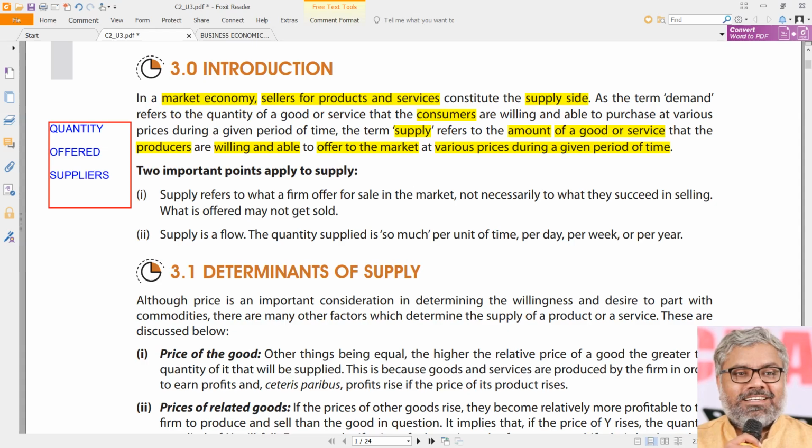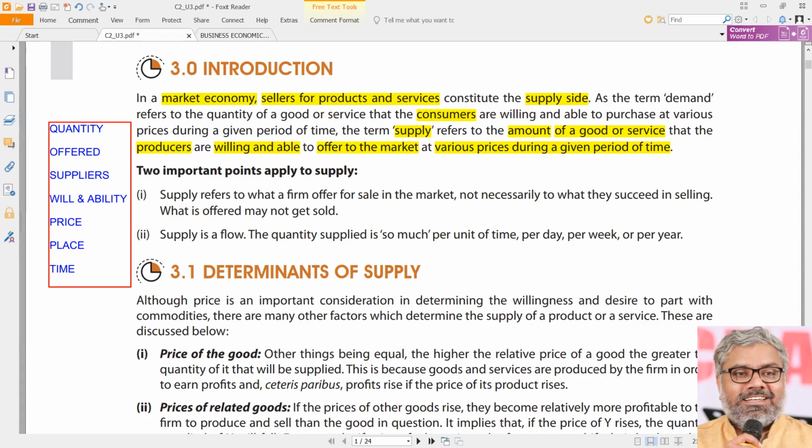And they are not just willing, they are willing also. There is a will and there is ability also to supply. Both are there. Of course, at a particular price or at different prices, and naturally in a particular place, and naturally during a particular time period. So those are all same things. All these things will constitute supply.